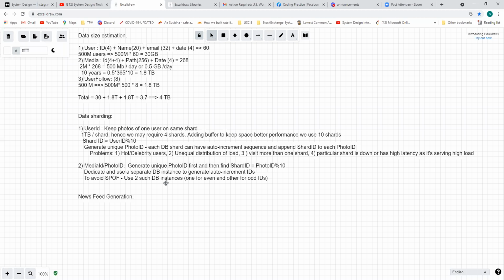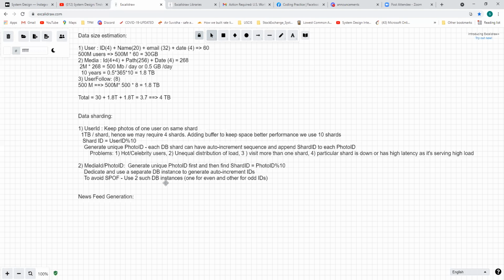It's not clear how we generate the photo ID, because when we talk about the UID approach, a UID is something similar to MAC plus timestamp. When we call the UID function, it uses a pseudo-random number, say the MAC address of the host, and then adds a timestamp to keep it unique. But to generate the photo ID we need to know the shard ID, and to find the shard ID we need the photo ID.